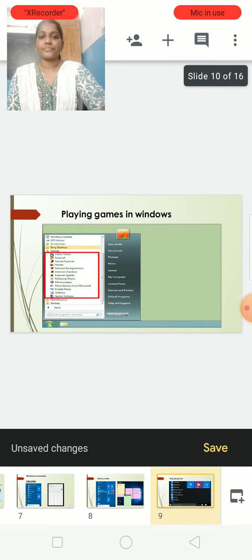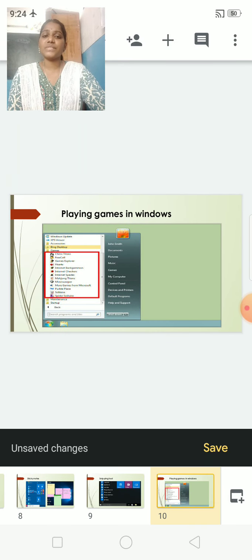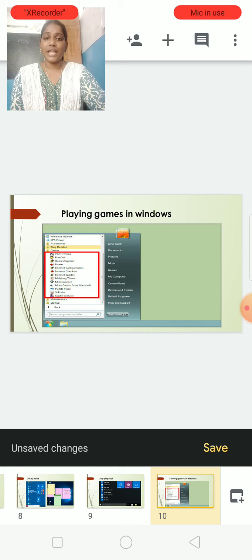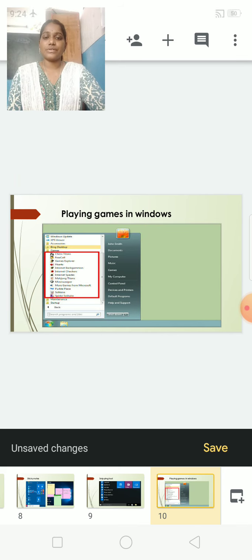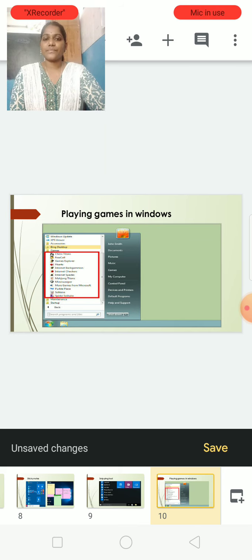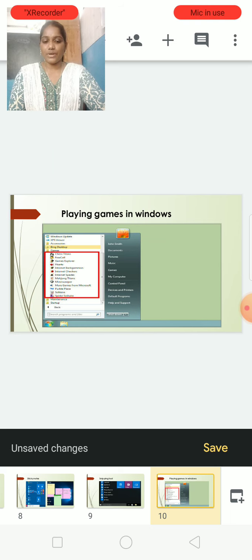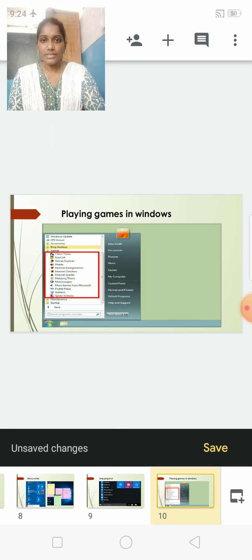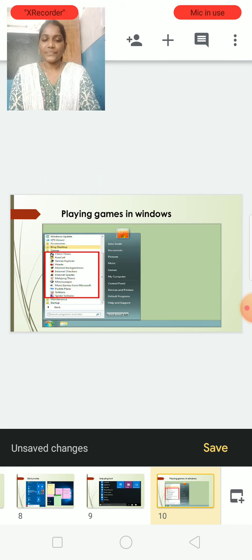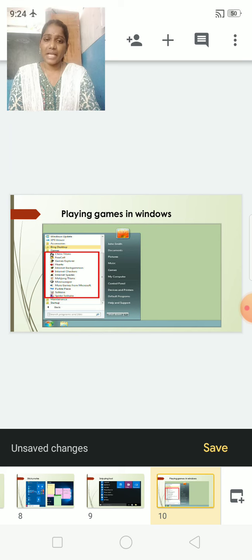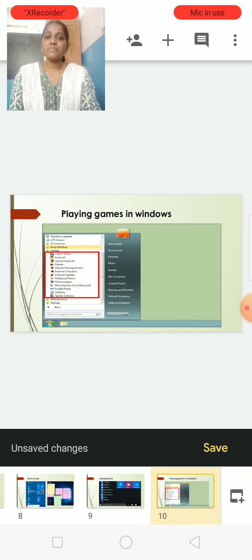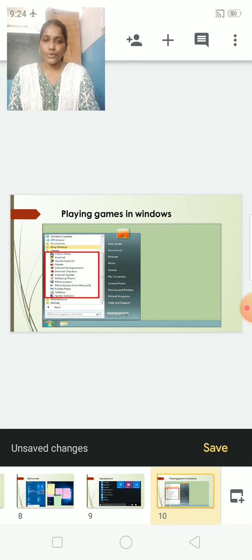Okay children. Next, playing games in Windows. Yes, even we can play games in Windows. It consists of some simple games, but it has some interesting games also. So for that, go to start, then click on all programs, then select games. It shows some listed games. Whichever game you want, you can select that one and play it.